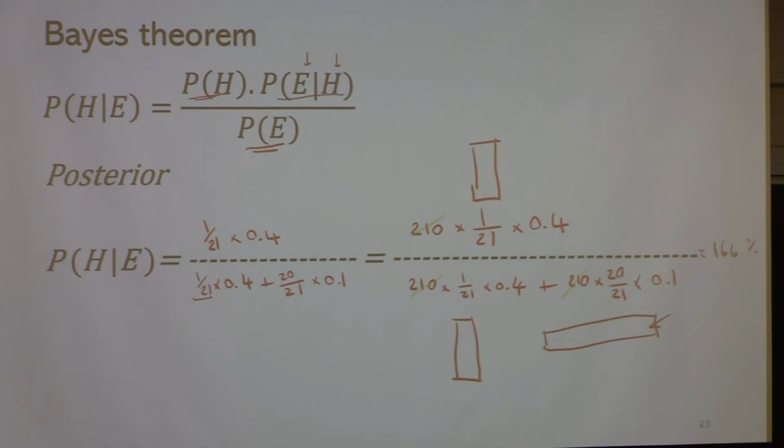But there's actually some benefit in thinking about the numbers as opposed to probabilities, because the numbers are just more natural to our thinking compared to coming up with probabilities. And we're going to see that a bit later. So the idea is that you work out this equation just by saying, out of 210 people, 10 are librarians, 200 are farmers. Then out of those 10 librarians, 4 of them match the description, so I get 4. But also for farmers, 10% of them match the description. That would be 20 people. So thinking of this fraction like this has some advantage over using the probabilities. It's just more natural, and we're going to see it a bit later. Any questions so far?